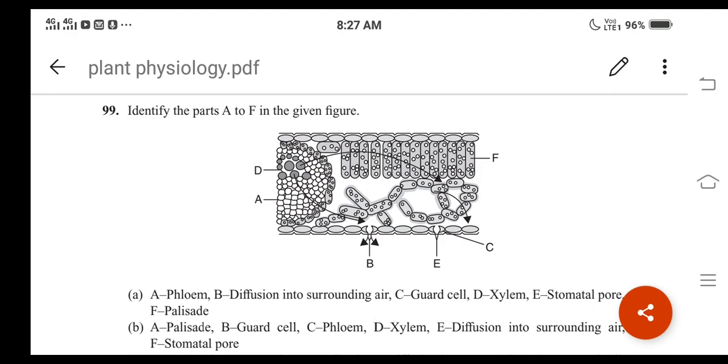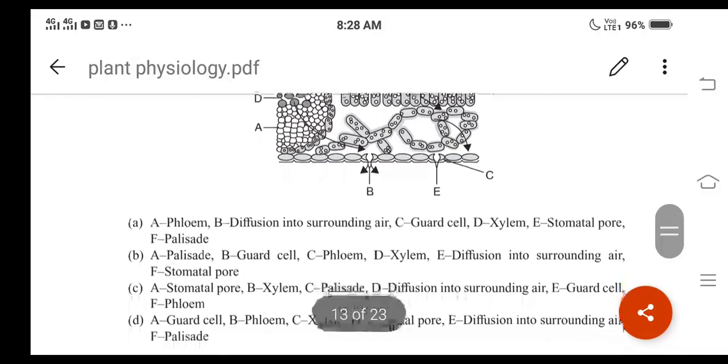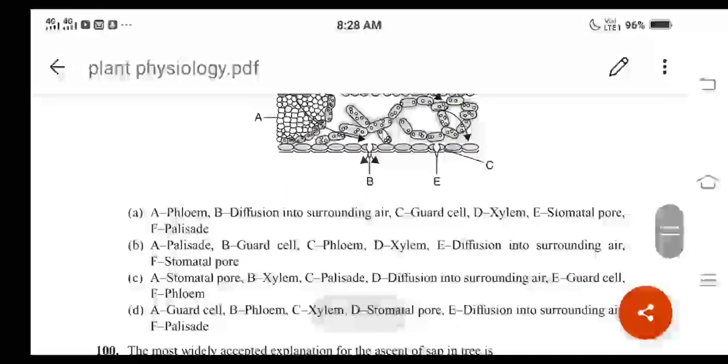The question asked here is to identify the different labeled parts, like A to F. For question number 99, among the different options, A becomes the correct answer.